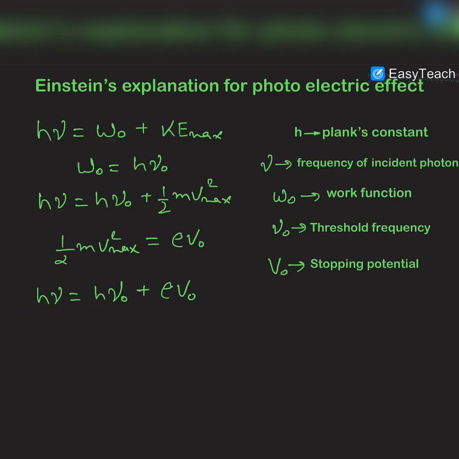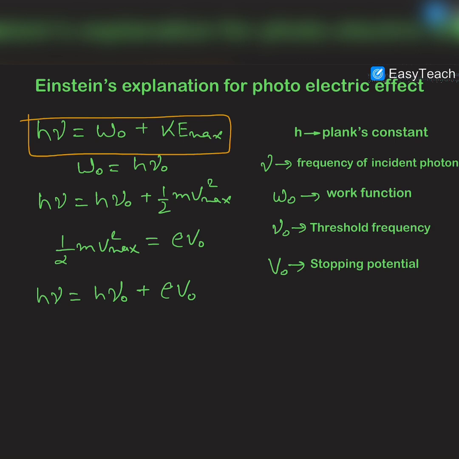Now first of all, let us discuss this equation. Initially Albert Einstein gave this equation: h nu is equal to work function plus kinetic energy. This was challenged, as for some of the electrons the sum of work function and kinetic energy was not equal to h nu. In fact, this sum was less than h nu. So this equation was challenged, and then Albert Einstein changed the equation with a slight change: he wrote KE max, and he stated that this equation is valid only for those electrons which have the maximum kinetic energy.